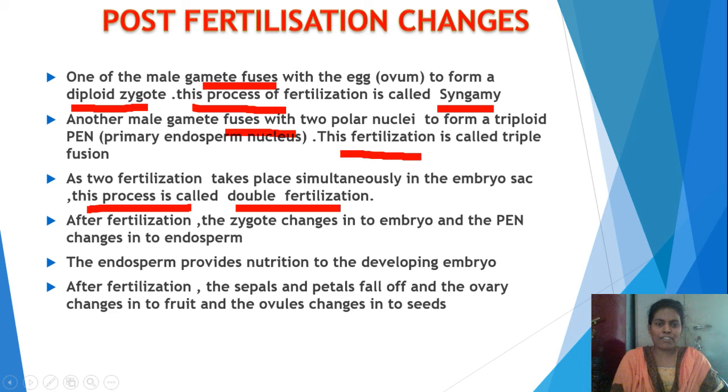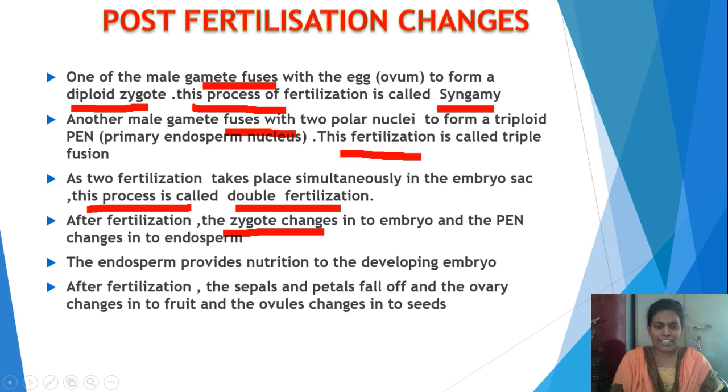And after fertilization, what happens? The zygote changes into the embryo, and the fusion of the other male gamete with the polar nuclei forms the primary endosperm nucleus. This changes into endosperm. This endosperm provides nutrition to the developing embryo.